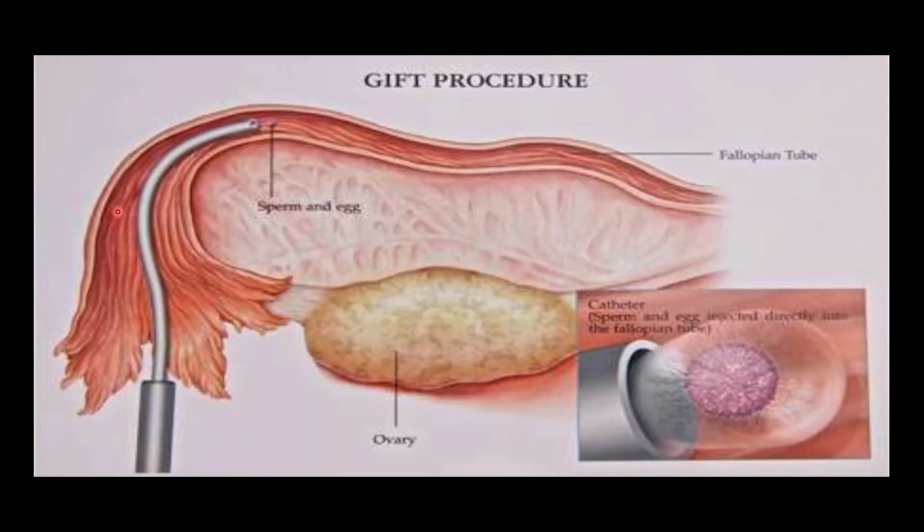So here you will find the pictorial representation of the GIFT procedure. Here you will find the ovary, and this is the fallopian tube, and here you will find the instrument with the help of which the gametes are introduced. It is called a catheter. So you will find the sperms and the eggs are inserted directly into the fallopian tube, and this instrument is called a catheter.